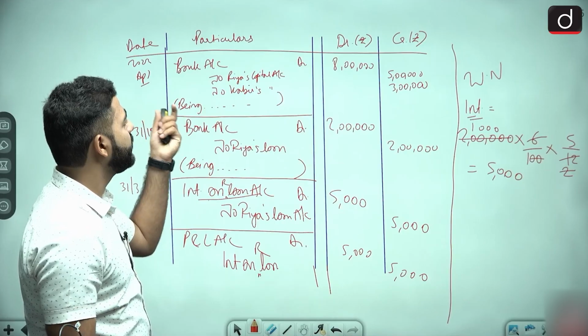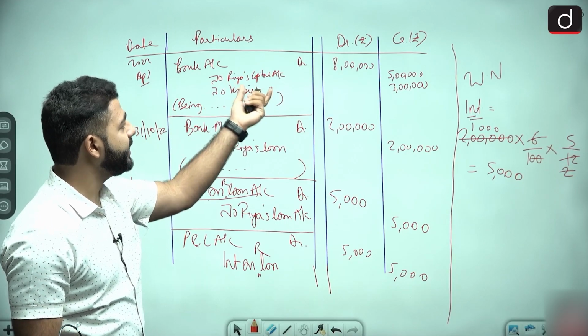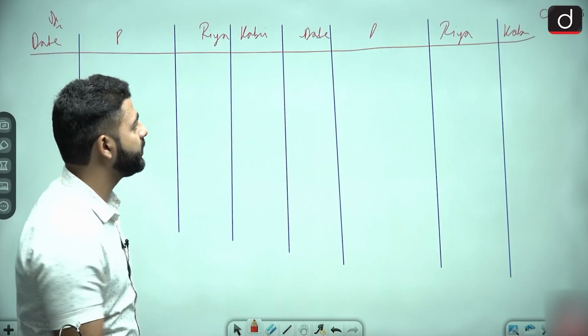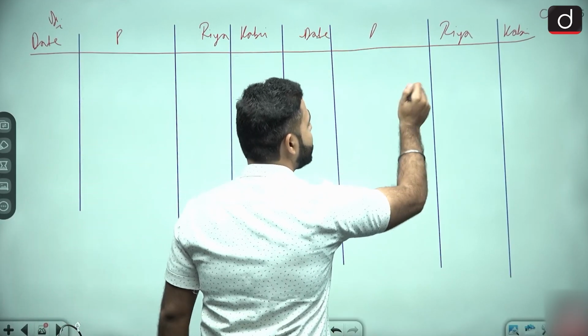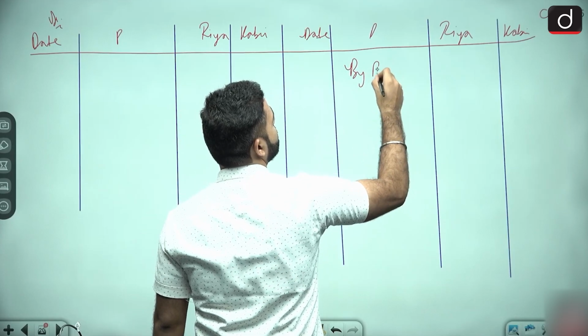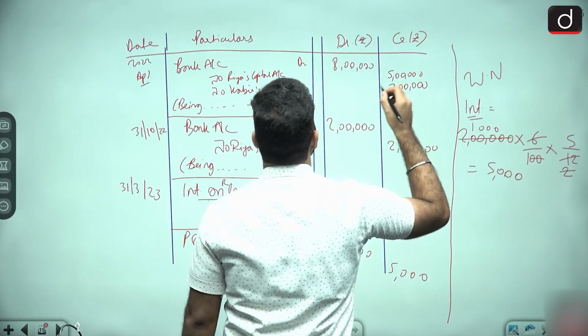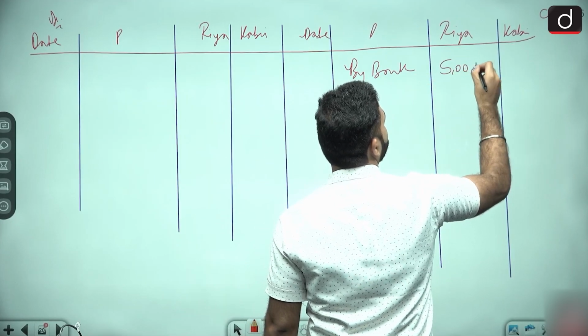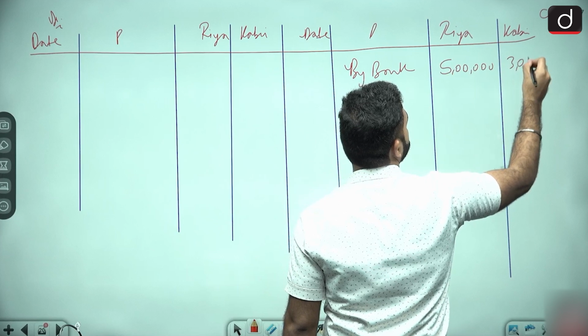So it means Riya's capital is credited with bank account. Kabir's capital is credited with bank account. So capital account is credited with bank account. So it means you will write here by bank. Riya how much? 5 lakh. Kabir how much? 3 lakh.